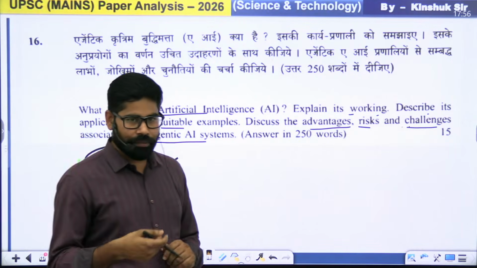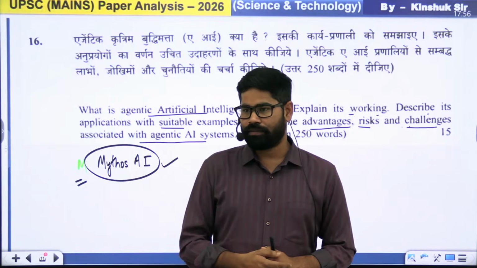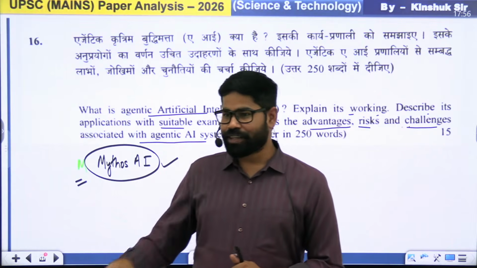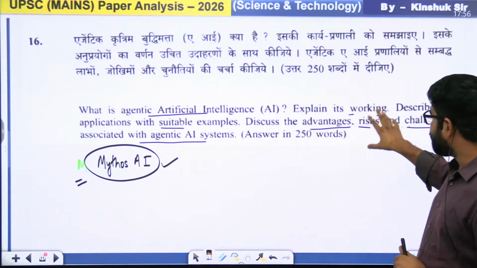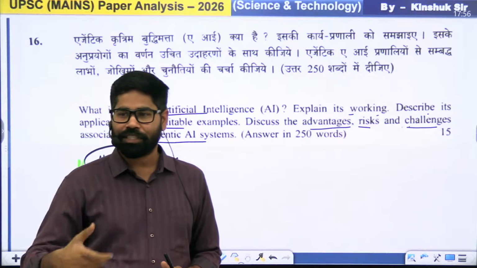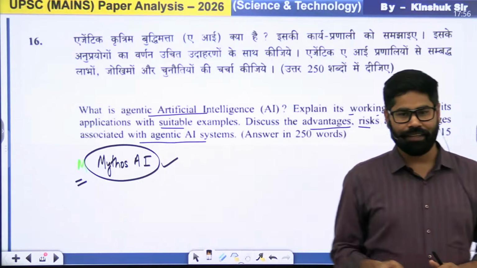Normal AI system, like suppose ChatGPT, उसको आप बोले इस क्वेश्चन का आंसर लिखना है, उसमें भी वो गलती ही करेगा. ठीक है. If you try to write the answer of this one question, that what is agentic AI, explain its working, describe its application, ये सभी prompt देने के बाद भी ChatGPT will make mistakes. आपको यूपीएससी के हिसाब से नहीं लिखेगा.